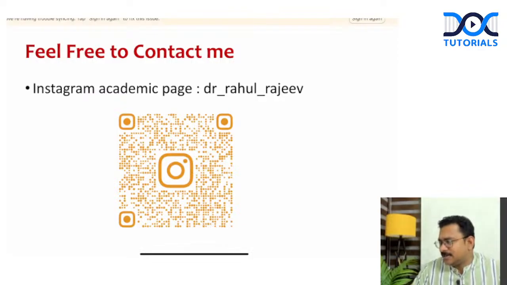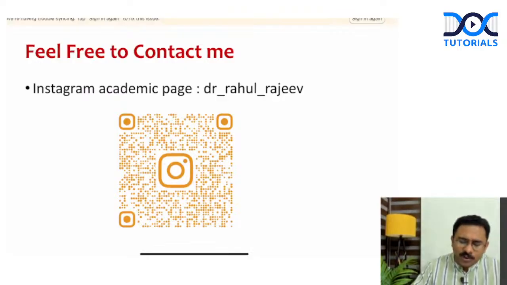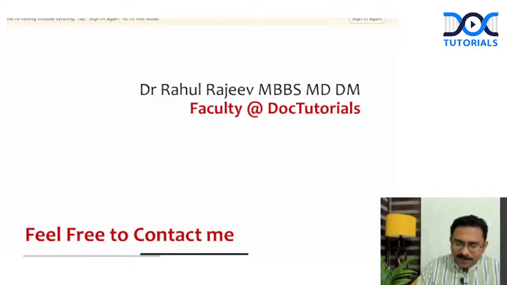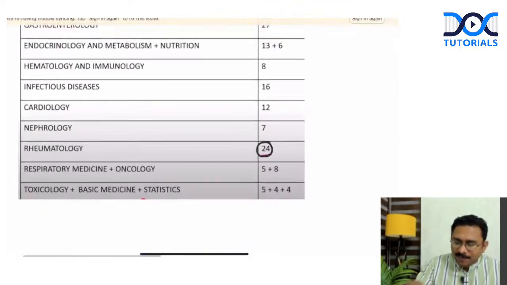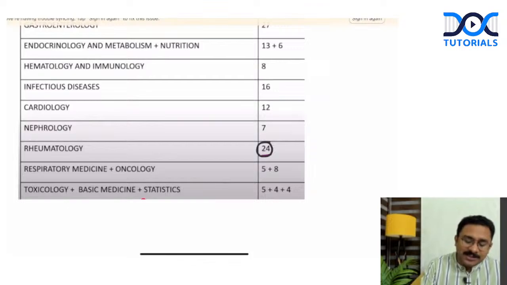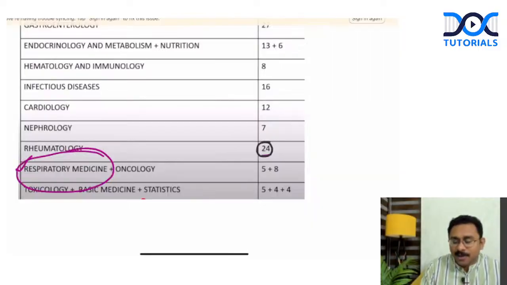The next candidate is asking, should we read leukemias for the medical group SS exam? Last time, no questions came from leukemia in medical group, so you cannot say that with guarantee. Many people had doubt whether they should learn oncology, whether they should learn pulmonology. I showed you, even in the current NEET SS paper, you just see. Many people asked me, sir, anyway, respiratory medicine has a separate group, so should we learn respiratory medicine? Can we skip? But yes, you had 5 questions. For oncology, there is a separate group. Can we skip? I said no. Still 8 questions came. That is what I want to tell you.